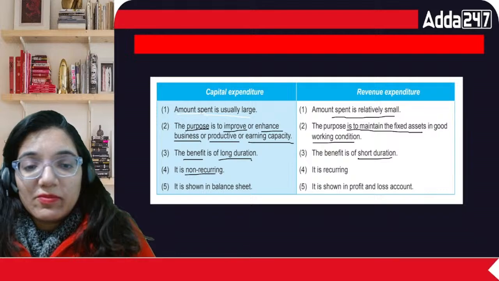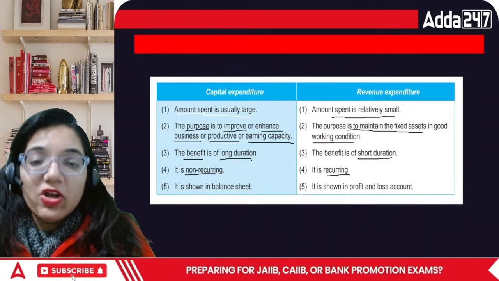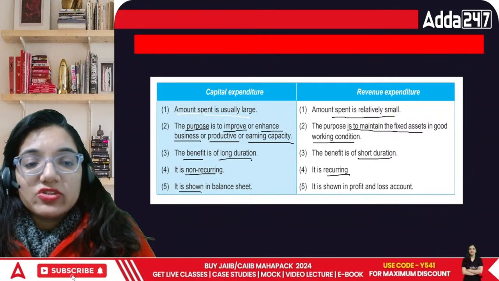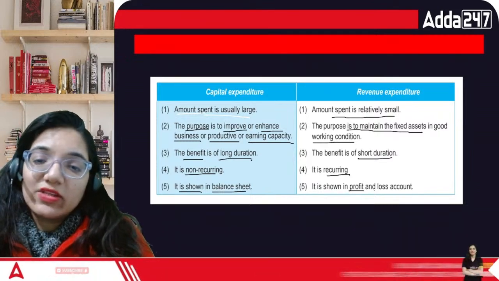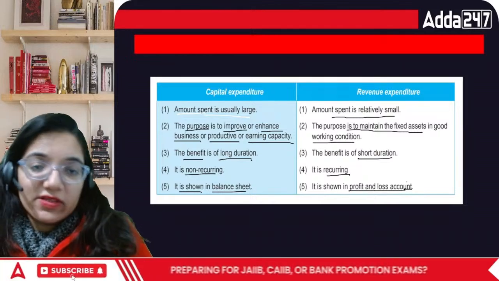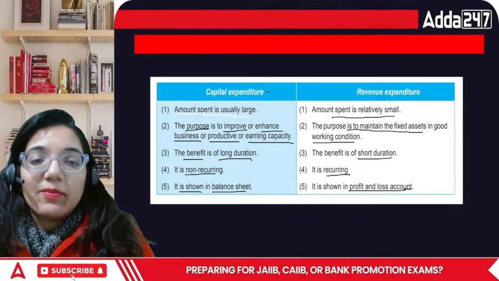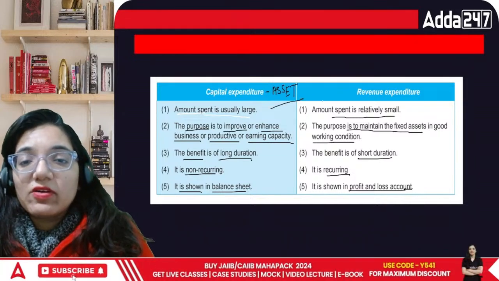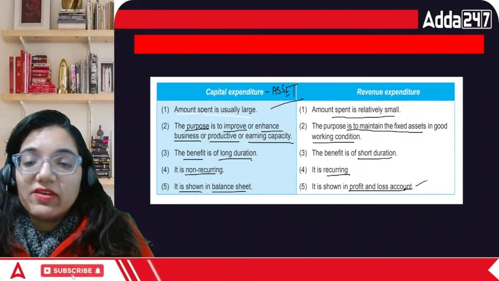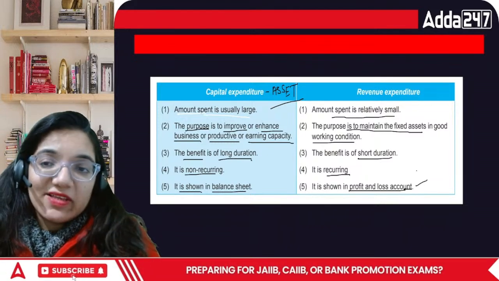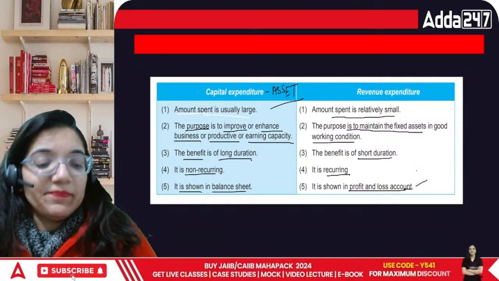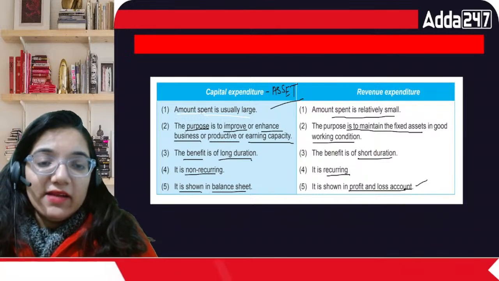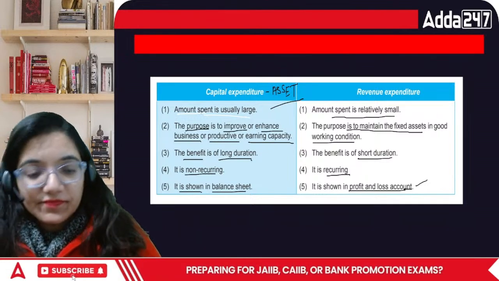Non-recurring, which is not done on a repeated basis, and recurring means which you do on a daily basis, repetitive in nature. It is shown in the balance sheet, it is shown in the profit and loss account. The difference is when you spend on a capital expenditure, you are building an asset, and when we talk about the revenue expenditure, we are just having a profit and loss account. Matlab, our profits are based upon this. So this is the total scenario regarding the area of capital and revenue expenditure.